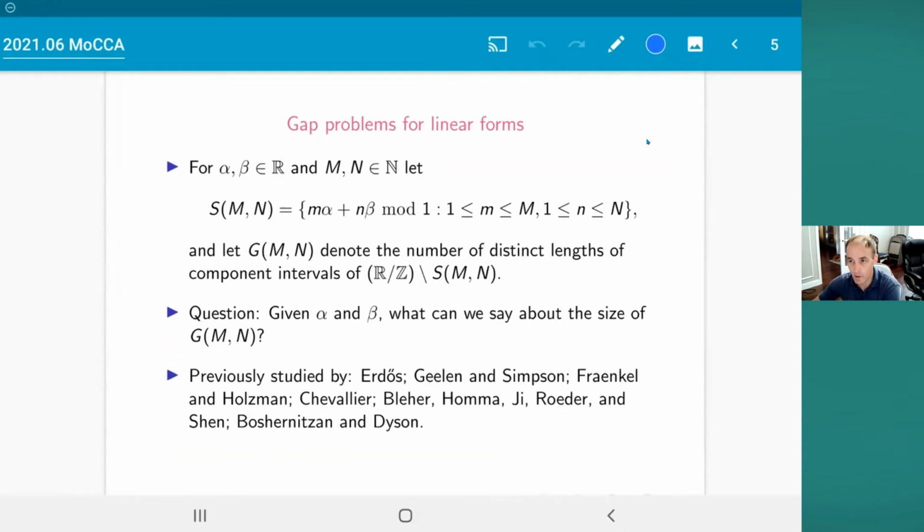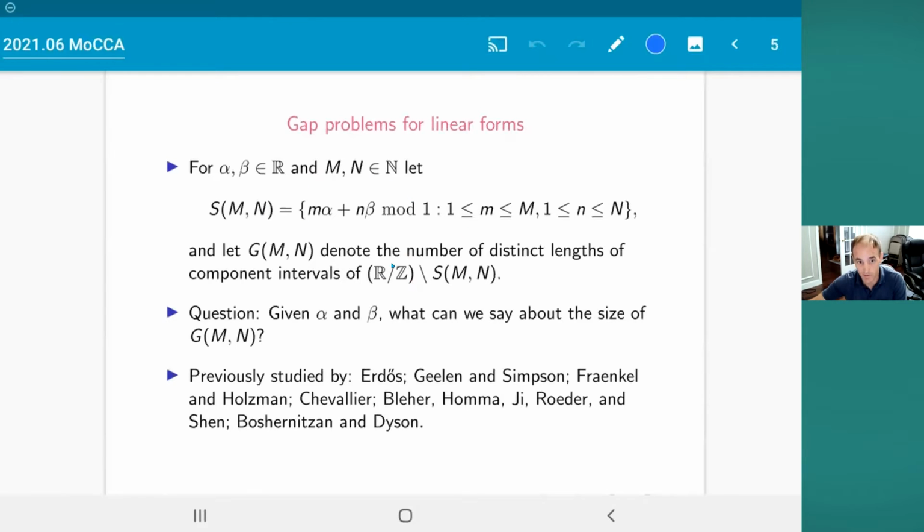So one way to generalize this, and this may not seem to you the most natural way, is to consider the collection of all linear combinations m alpha plus n beta, where alpha and beta are 2 real numbers. And the integers little m and little n now are running over a rectangle, or maybe even some other region in space. In my definition here, little m and little n are running over a capital M by capital N rectangle. These are points on the circle.